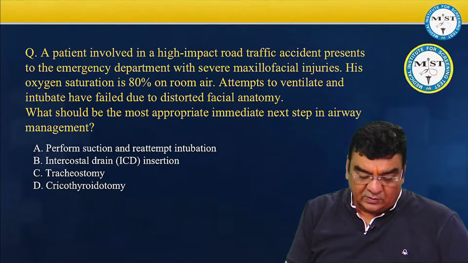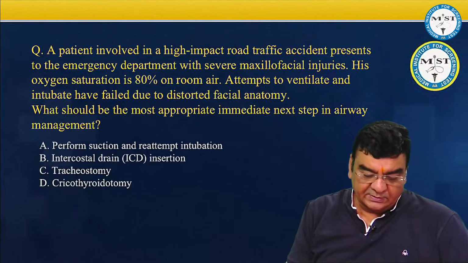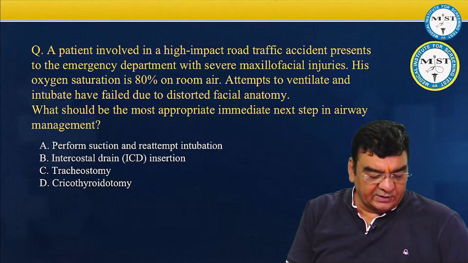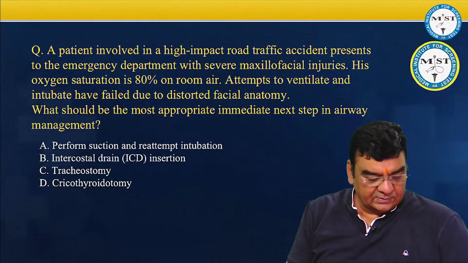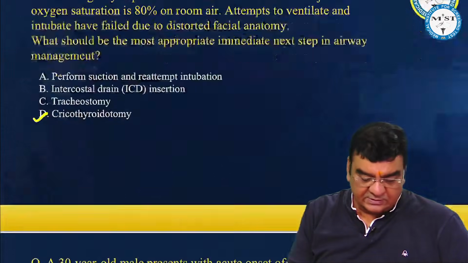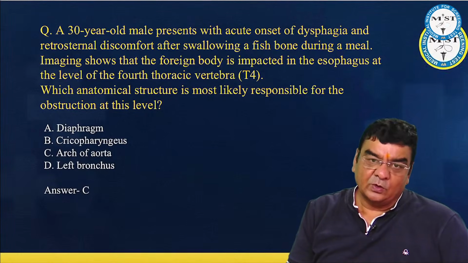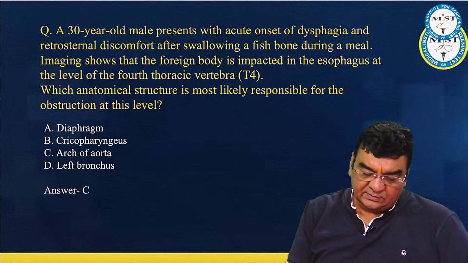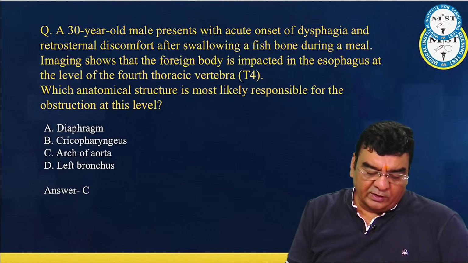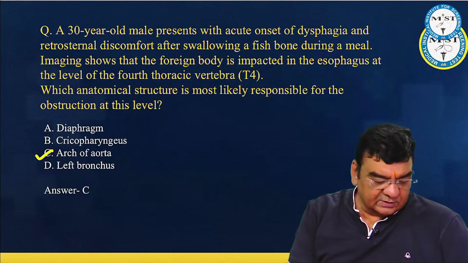This was also a question which was, though it was a core anesthesia question, just sharing the overlapping questions. Yes, so you are correct about this. Then there was another question, something like this. This was again a core anatomy type of question. Foreign body impacted at the level of fourth thoracic vertebra. So the answer was arch of aorta.